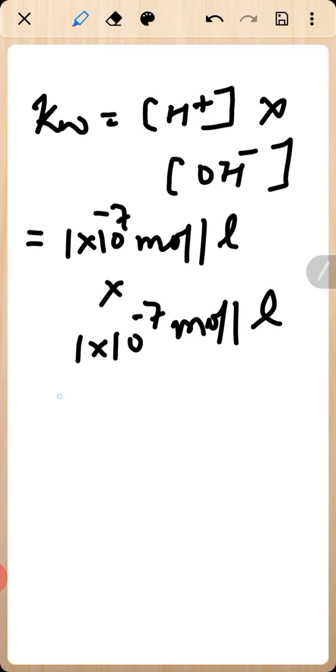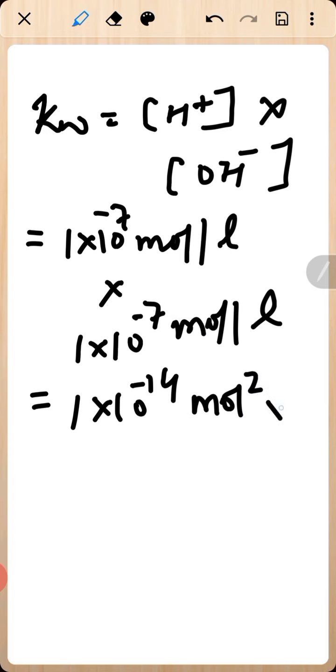When you multiply, you get 1 into 10 to the power minus 14 mole square into liter minus 2. I hope you understood the ionic product of water.